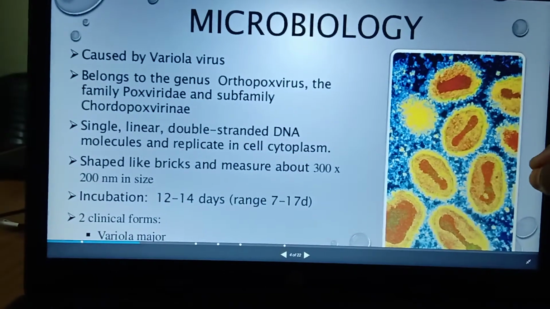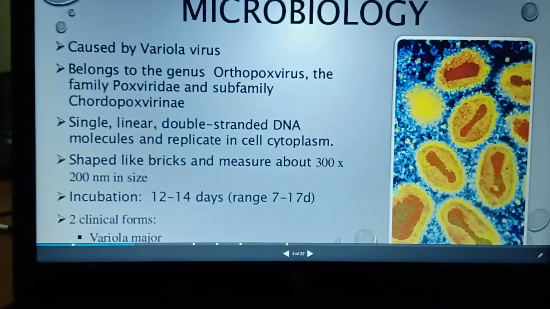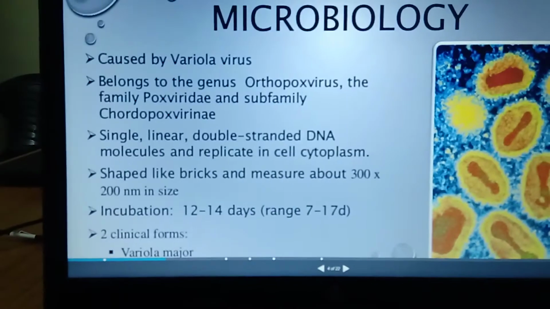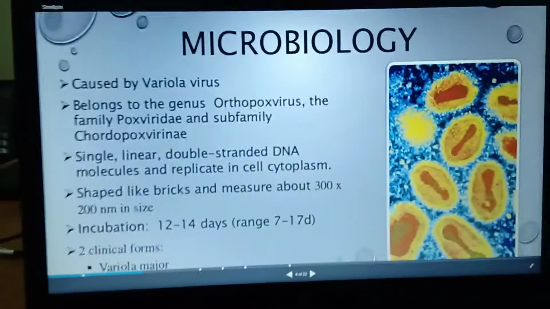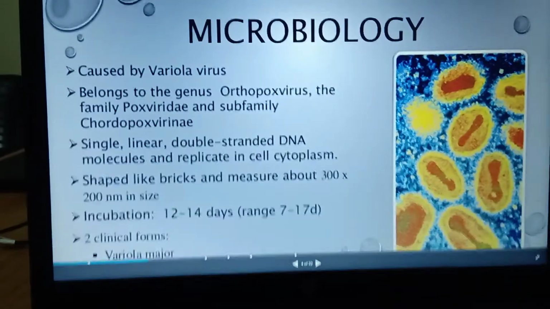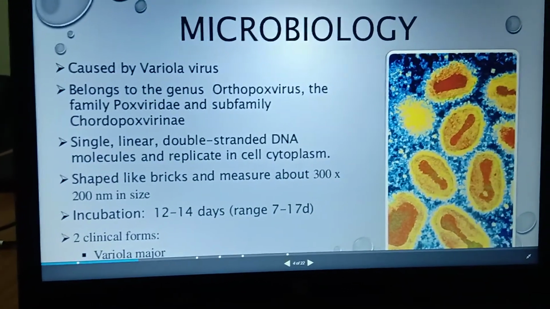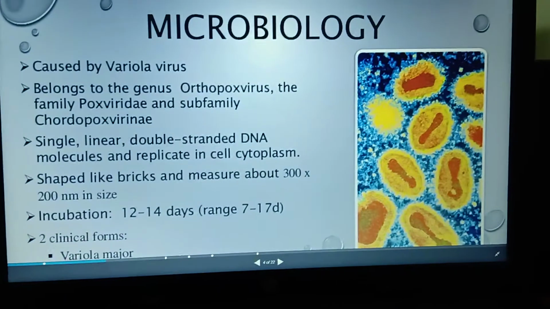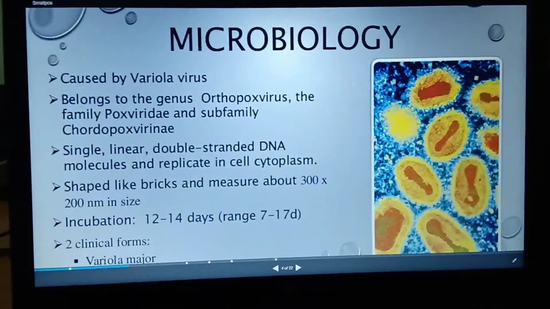Overall it is shaped like a brick, measuring about 300 by 200 nanometers in size. That is the microbiology of the variola virus. Once infected, within 12 to 14 days, the incubation period, the signs and symptoms appear.